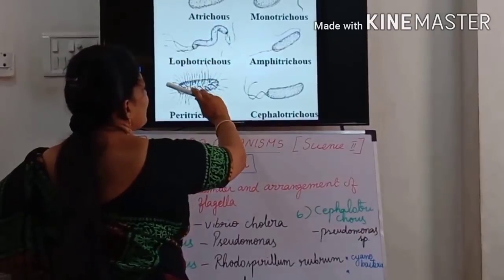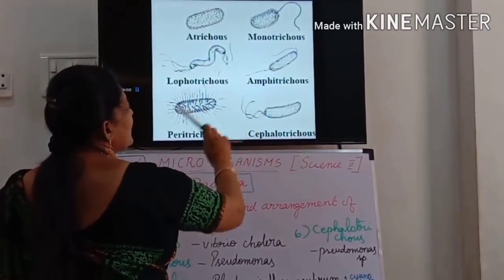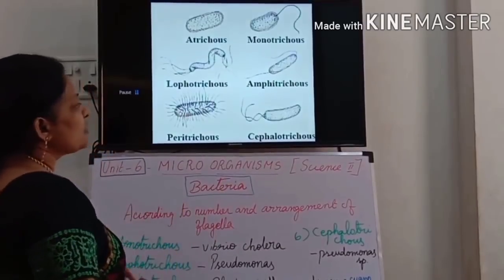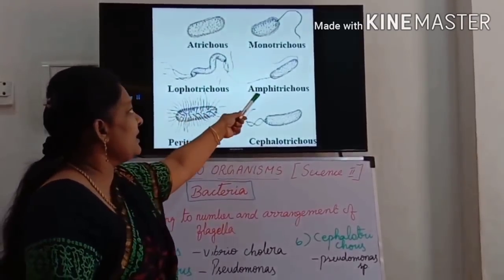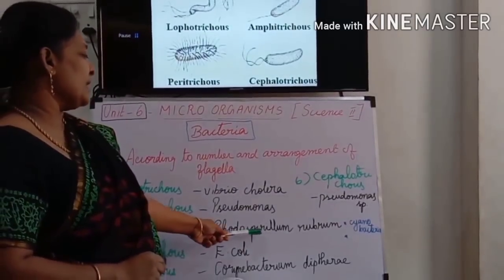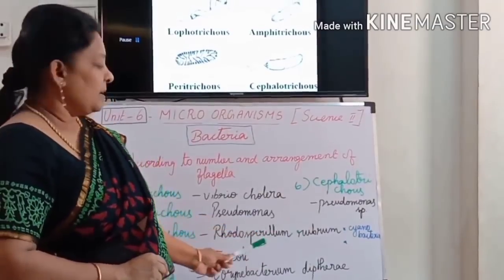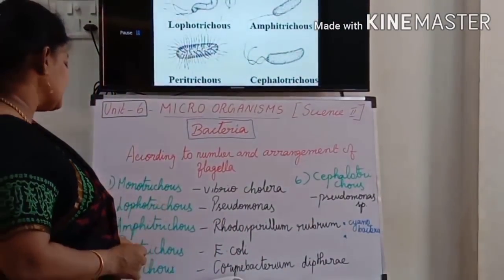Here in this corner one flagellum. In that corner one flagellum. So both the corners have flagellum. That's why it is called Amphitrichous. The best example is Rhodospirillum rubrum. That type of bacteria is the best example.